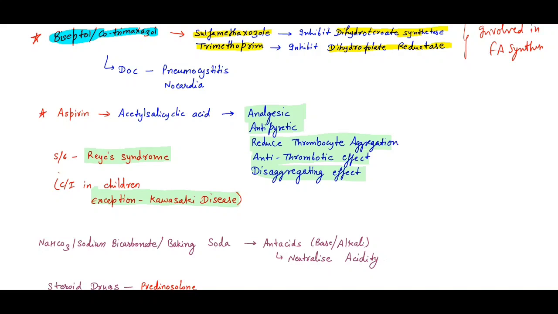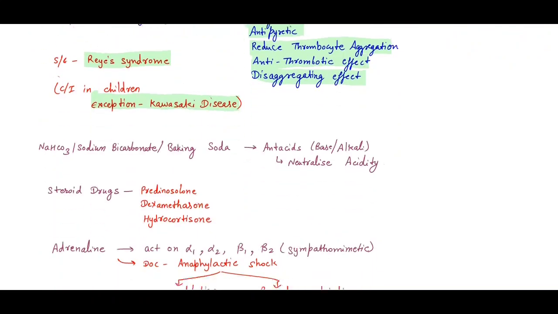Then next is sodium bicarbonate and baking soda. Remember, NaHCO3, sodium bicarbonate, sodium hydrogen carbonate, and baking soda are used as antacids, bases, alkali. They neutralize the acidity.